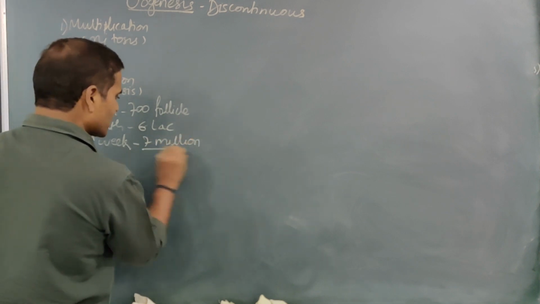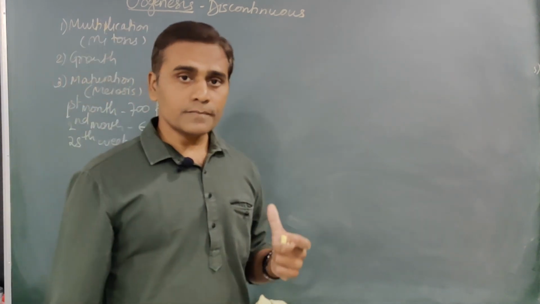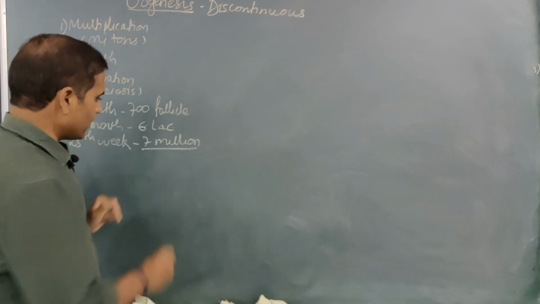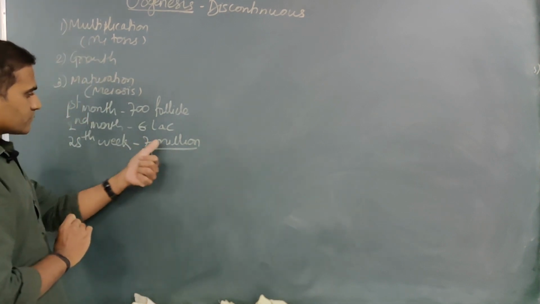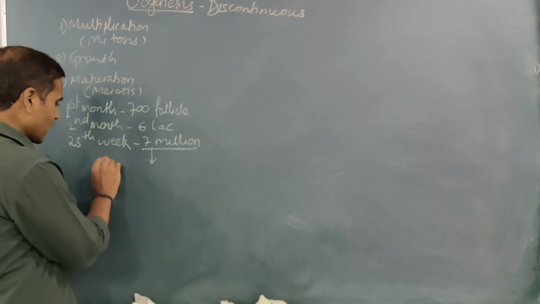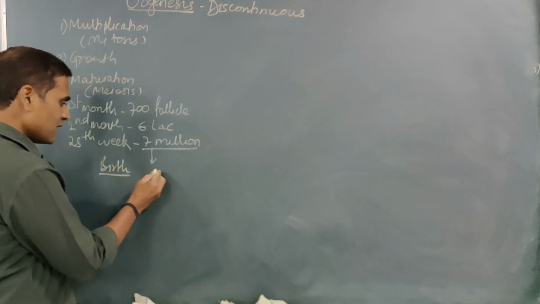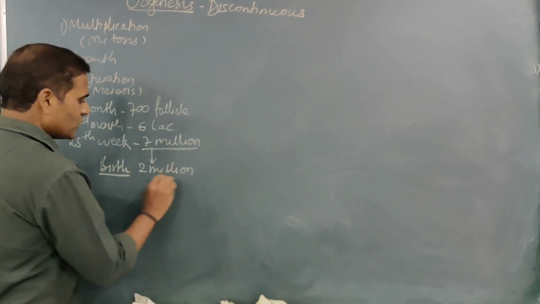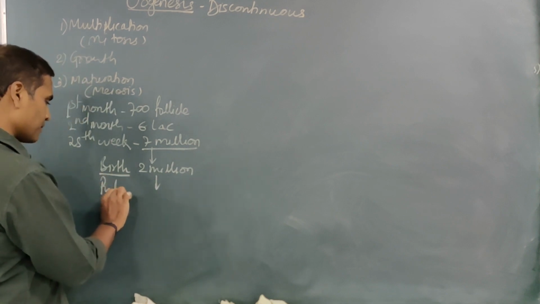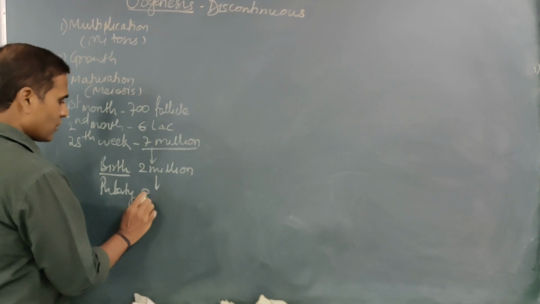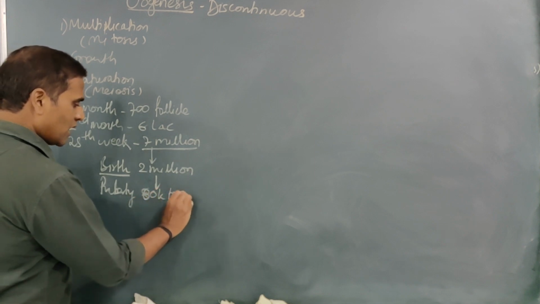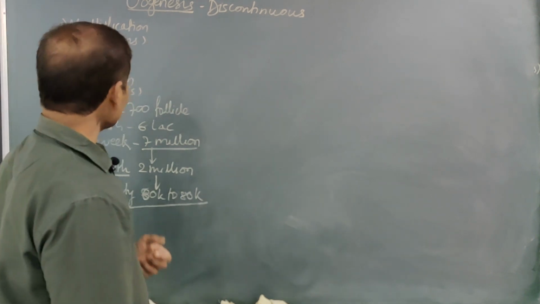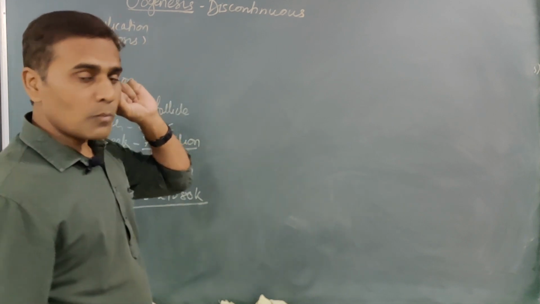Now, as we have said, at the time of puberty, only 60 to 80,000 follicles are there. That means the rest need to degenerate or be atrophied. The atrophication of these follicles takes place, and at the time of birth, there are only 2 million follicles present, and once the female reaches puberty, this count remains only 60,000 to 80,000. This is how the number of follicles goes down. Well, so we will see the process of oogenesis.